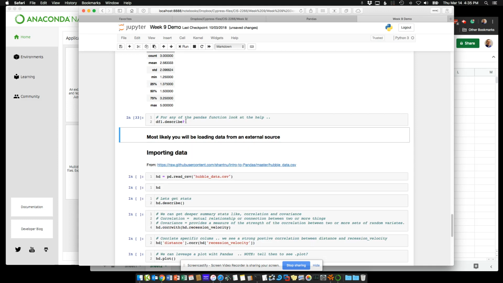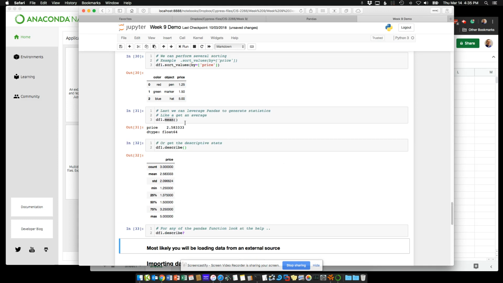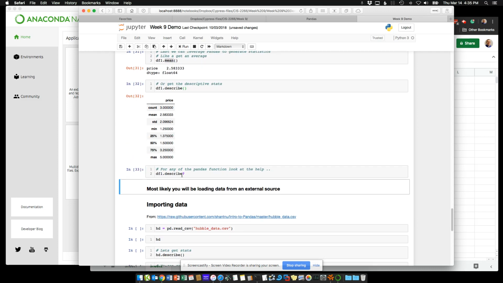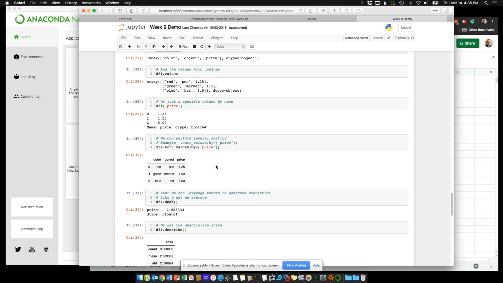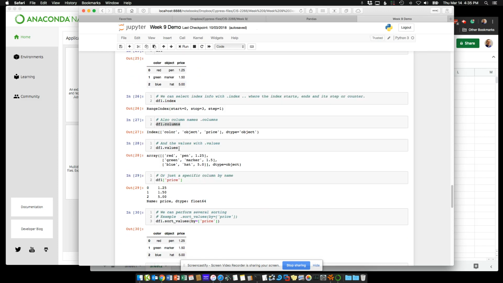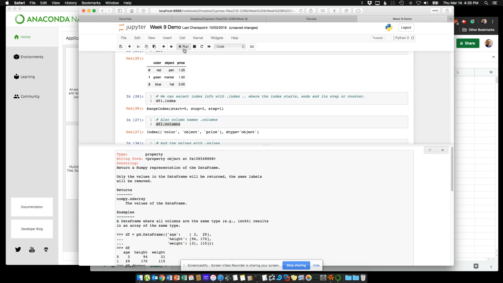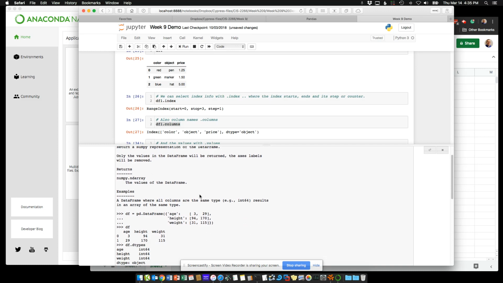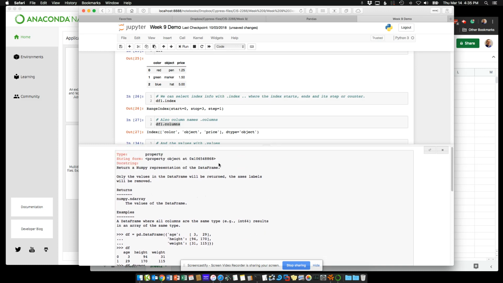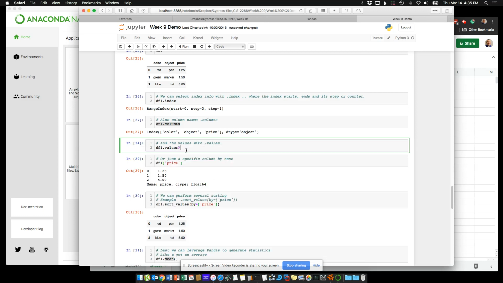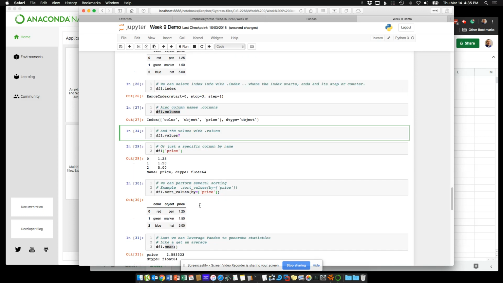Most things within Jupyter Notebook will have a question mark you can add to it, and it should give you back a help file. So pretty handy.